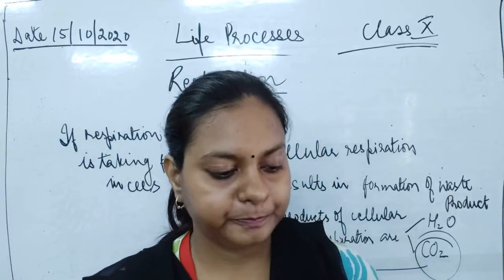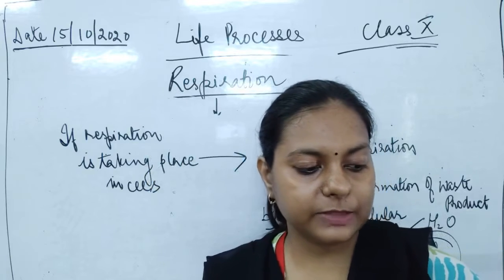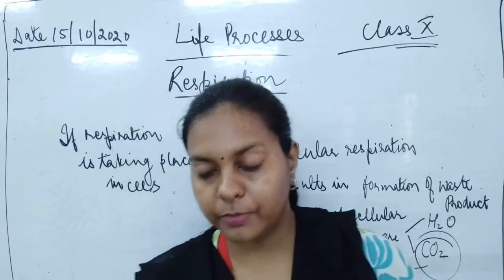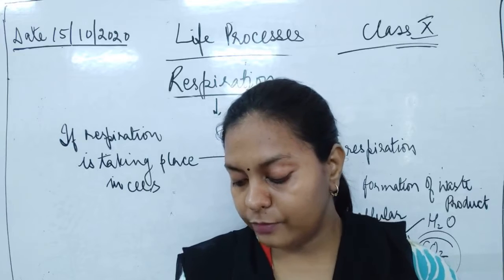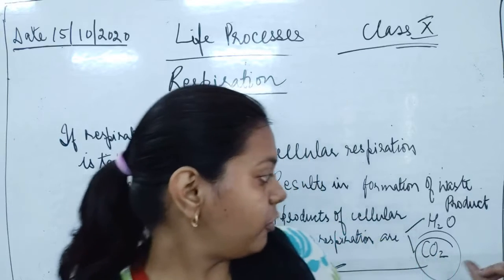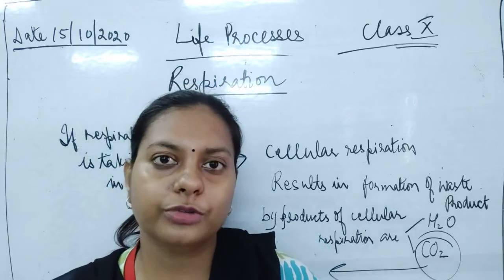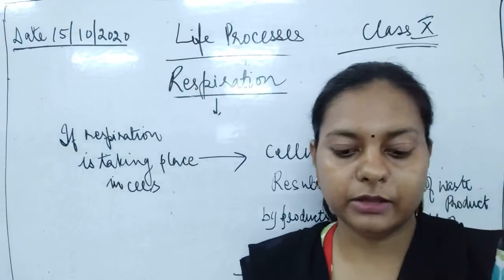Because of its accumulation in the body, harmful effects are seen. If more and more carbon dioxide is present in the body, it shows harmful effects, which are very bad for any living organism.